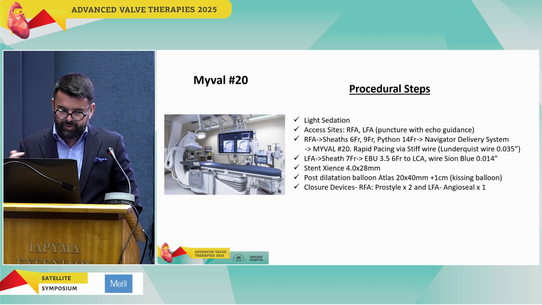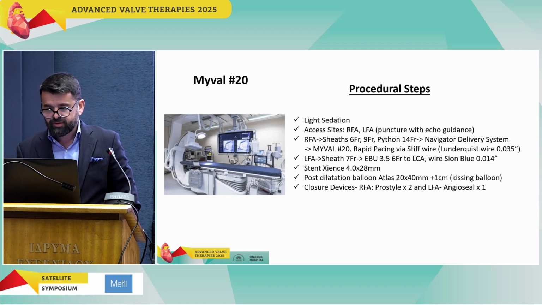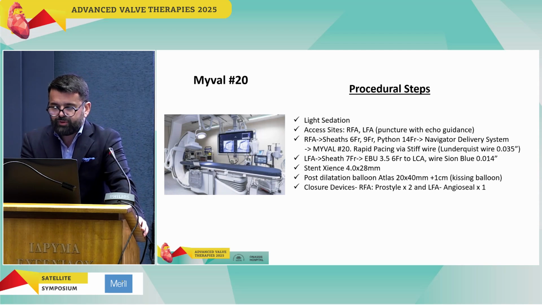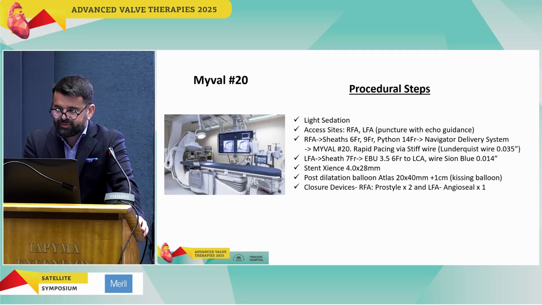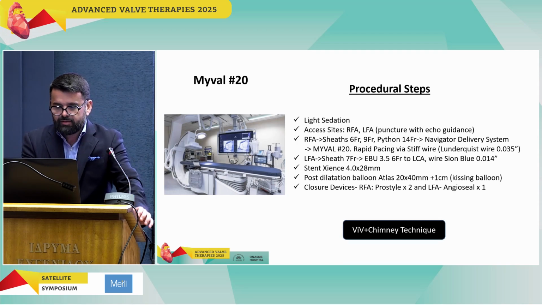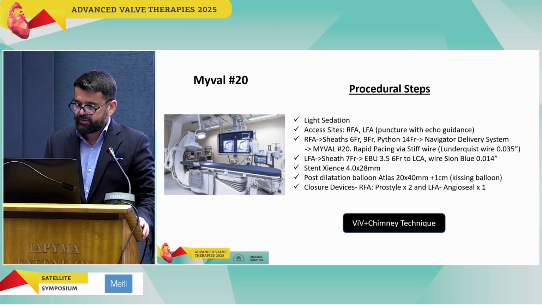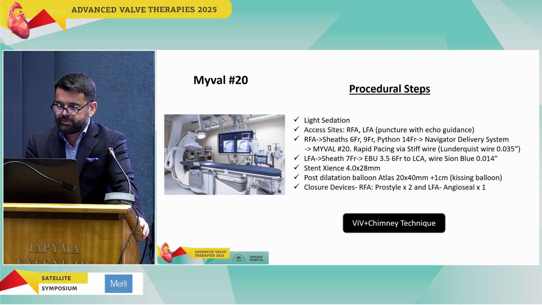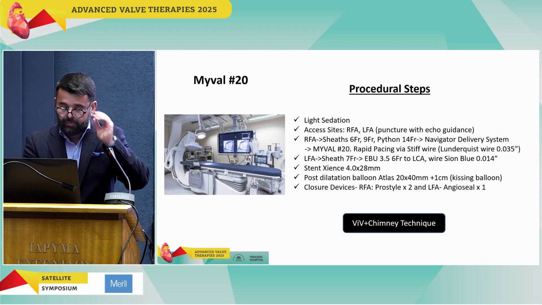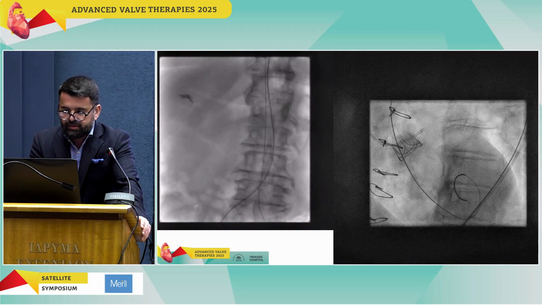And from the left femoral artery, a 7 French sheath, an EBU guide catheter 3.5, 6 French to the left coronary artery, and stent implantation, chimney technique 4.0, and post-dilatation balloon with Atlas 20 to 40 millimeters, kissing balloon with the balloon of the stent. So you can see some images here.